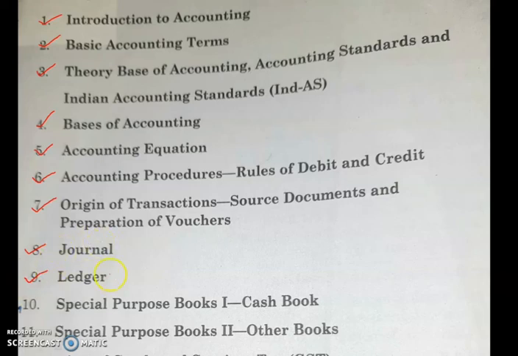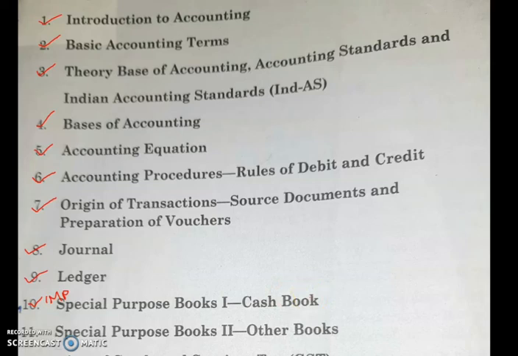If a journal entry is given, how it is transferred to a ledger, that was discussed. Then we discussed a very important chapter, that is cash book. In cash book we studied the single column cash book, double column cash book, and petty cash book.